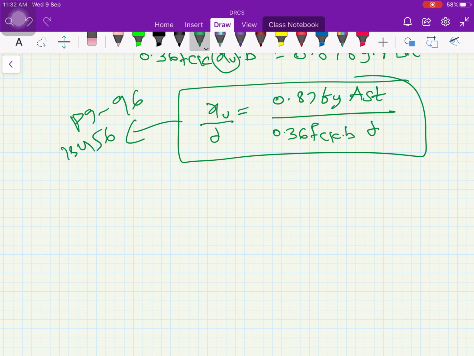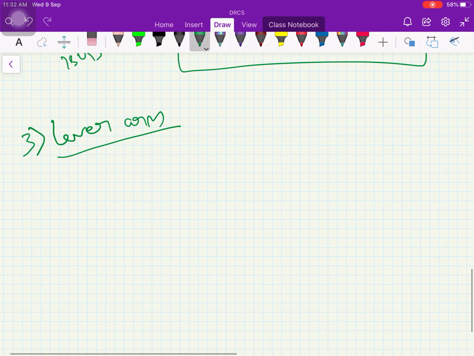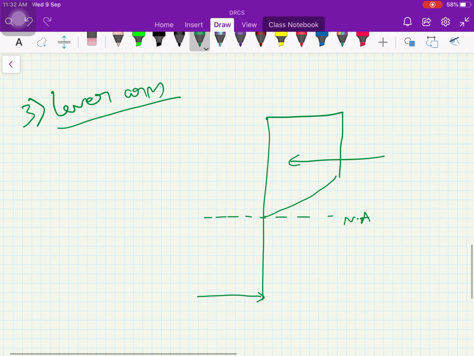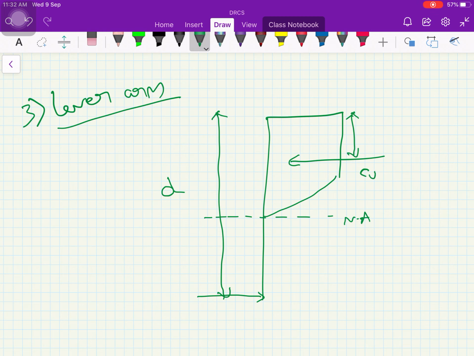Okay, next, lever arm. What is lever arm? Lever arm means the distance between the lines of action of the total compressive force and the total tensile force. Suppose in a stress diagram, this is the neutral axis, this is where the steel is acting, and here the compression is acting. As you know, what is the depth of this? This is the effective depth of the beam, and this is where the total compressive force is acting. This is 0.42 XU, isn't it?